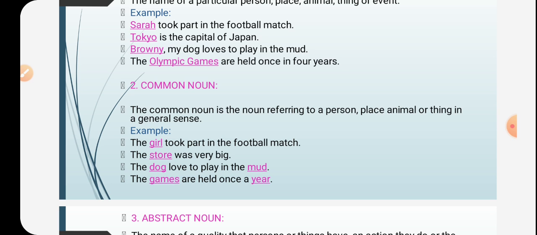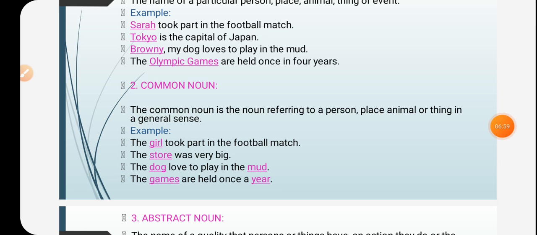Why? Because it could mean any dog. So also mud, that is mud all around us. If we give a special name to any mud, then it will be a proper noun. But that we don't do. So dog and mud in this example are common nouns.